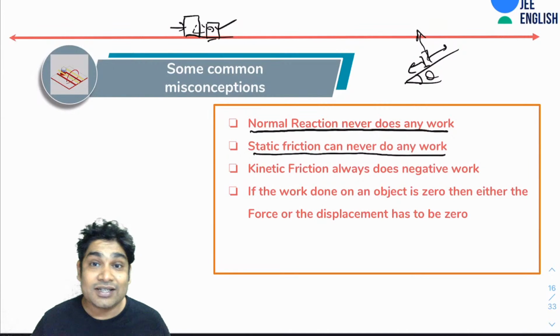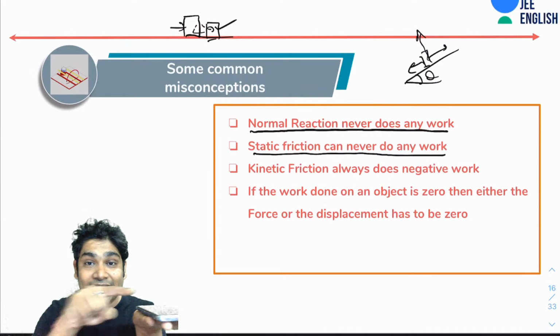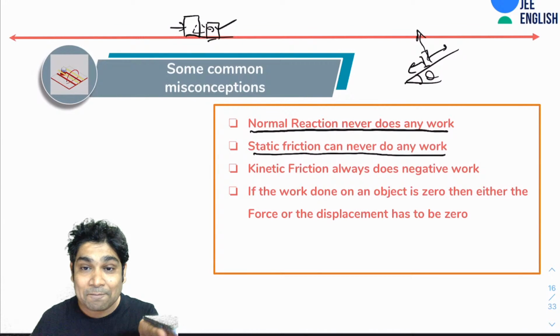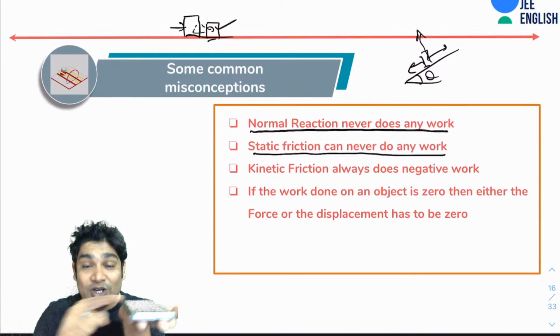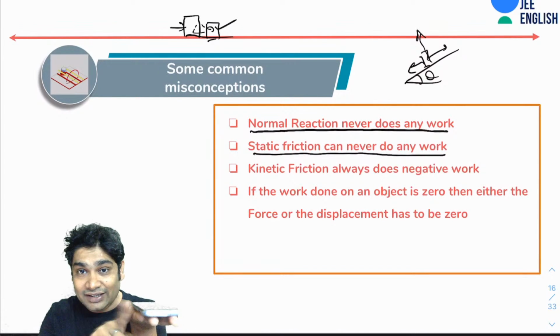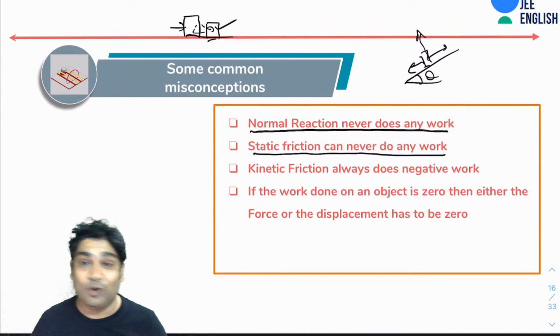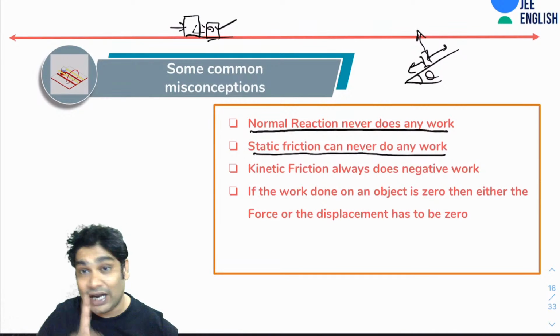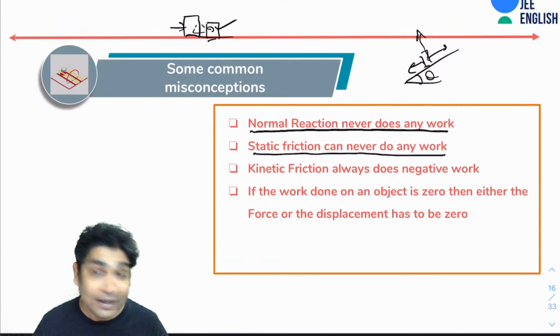So it is static friction that acted. What will be the direction of static friction? It will be in the direction of motion only. That is why it is moving in this direction. So you have displacement in this direction, and you have the force acting in this direction. So static friction is actually doing work on this. Alright. So static friction can do work.